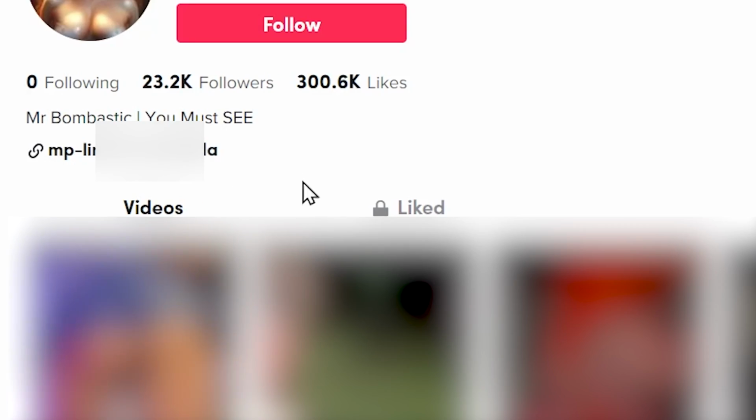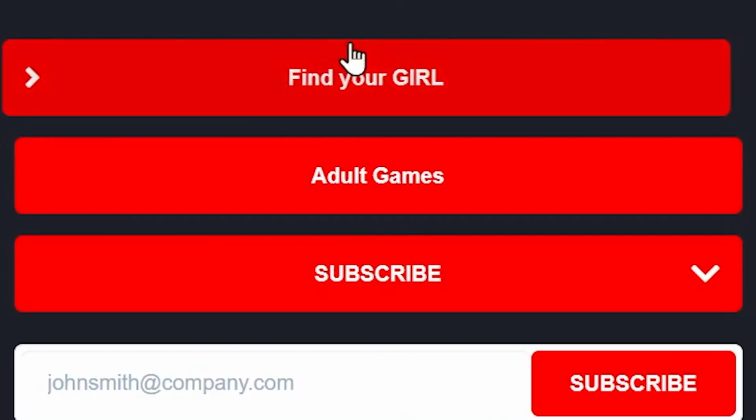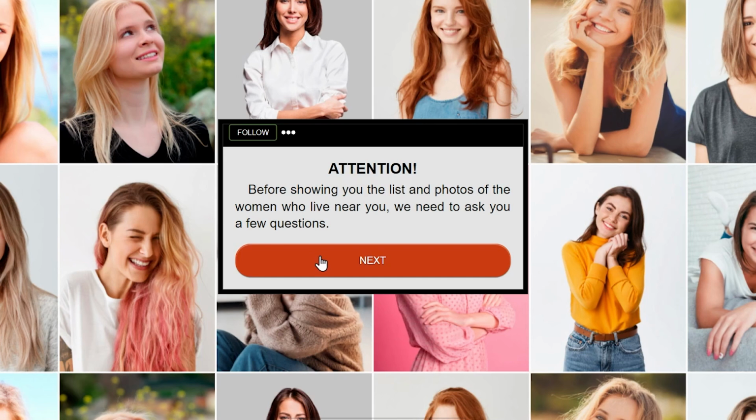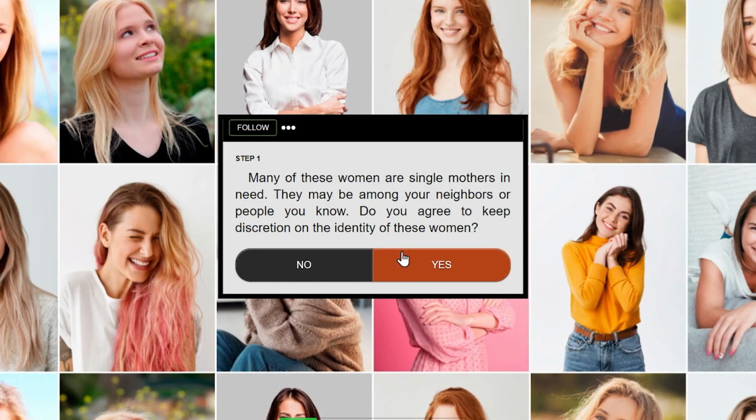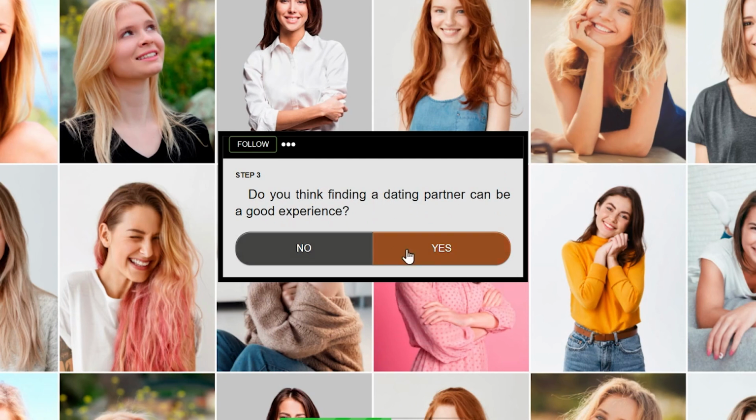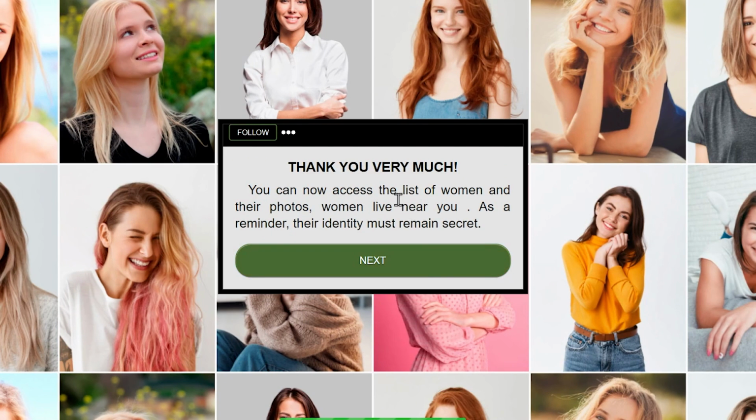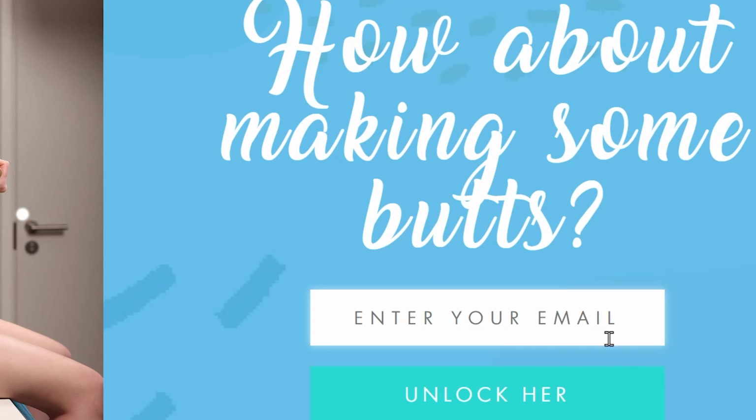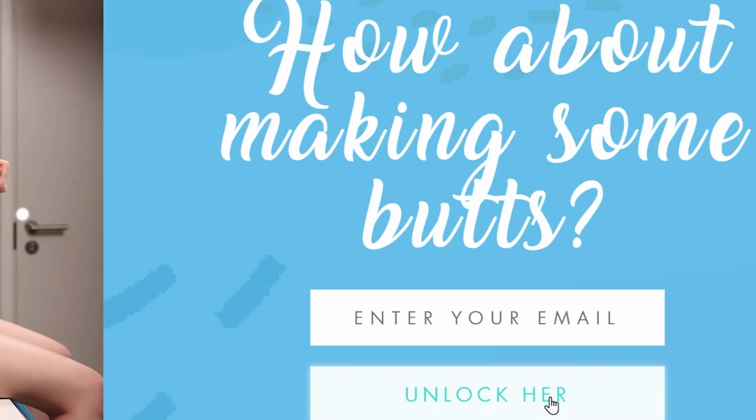This account on TikTok posts only videos with different models from Instagram, and here is a link. When you go to this link, you can see two buttons. If you press here, you can see, before showing you the list and photos of the women who live near you, we need to ask you a few questions. So basically, whoever comes to your link completes this survey first, and then leaves their email here and presses unlock. For example, you receive money.